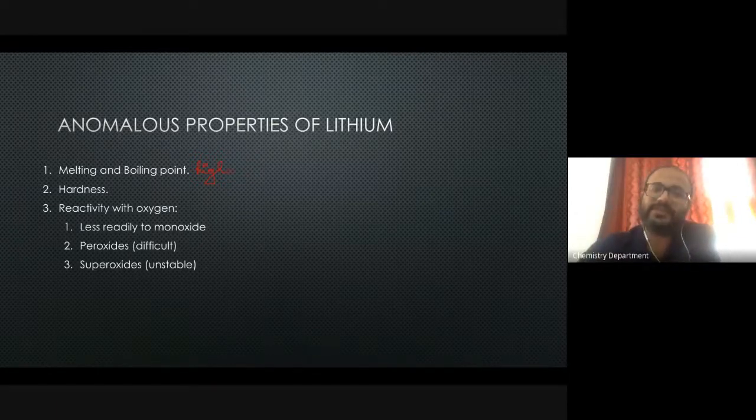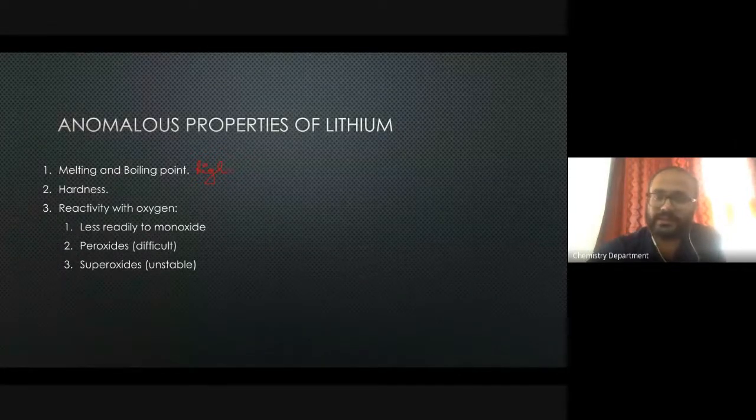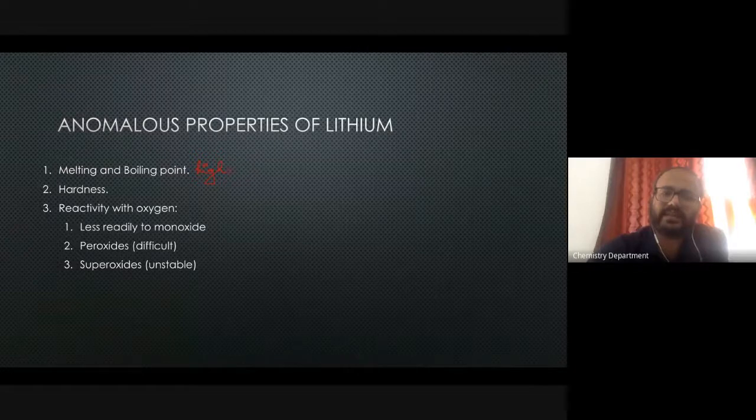Moving to its reactivity with oxygen. When we discussed the reaction with oxygen, I told you the reactivity pattern of different elements, how they react with air, and what products you can expect. So when lithium metal reacts with oxygen, it usually forms monoxide. It has a tendency to form more of a monoxide. And the reactivity is a little bit gentle. It is not very harshly reactive.